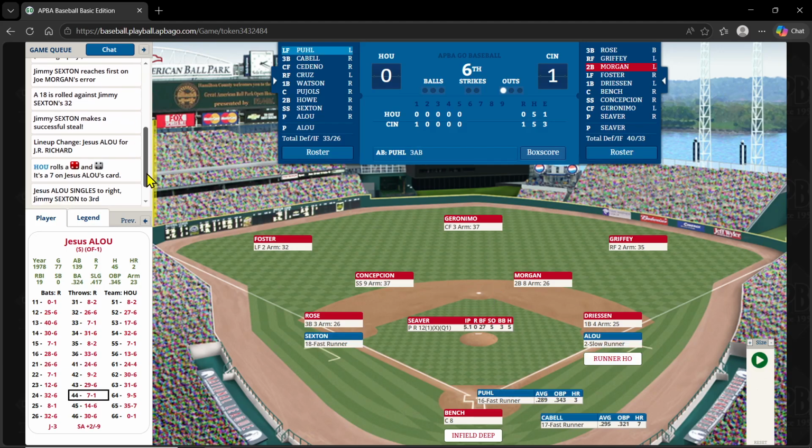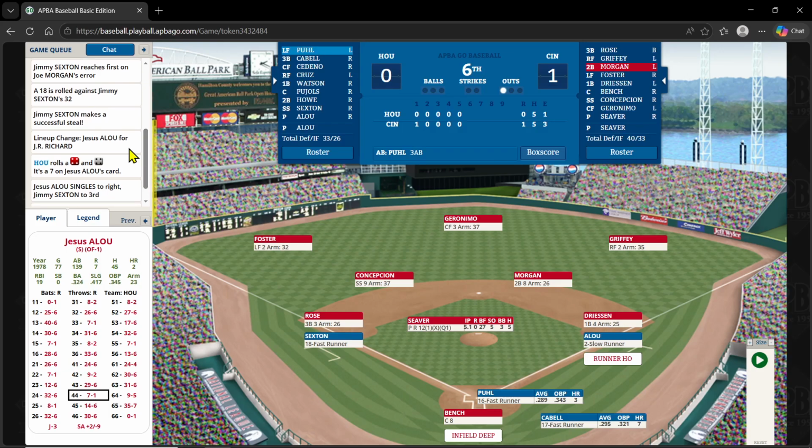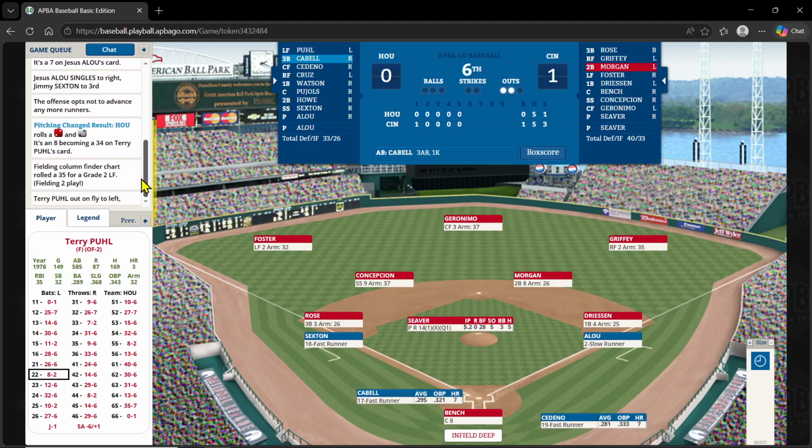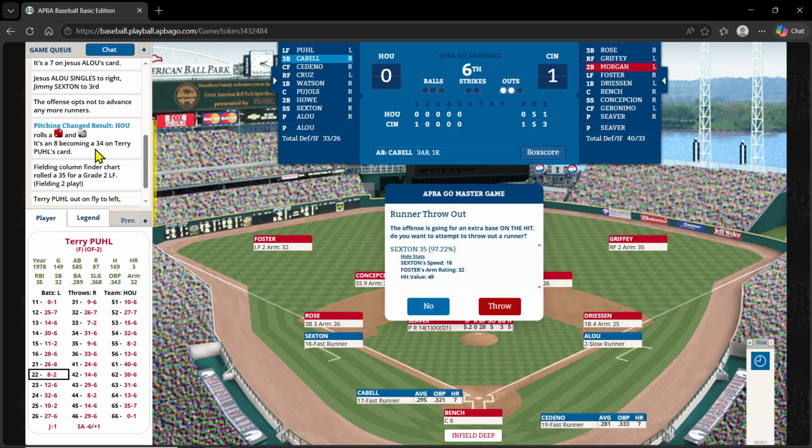And on a 44-7, he gets a base hit. Sexton to third. They're not going to try and score him. And that brings up Poole. And on a 22, that changes to a 34. So that was going to be a hit. It changes to a 34. It's a fly to left. The offense is going for an extra base, so they're going to try and score Sexton here.